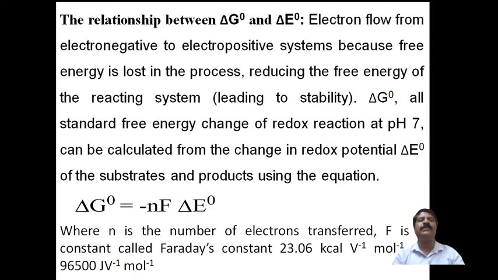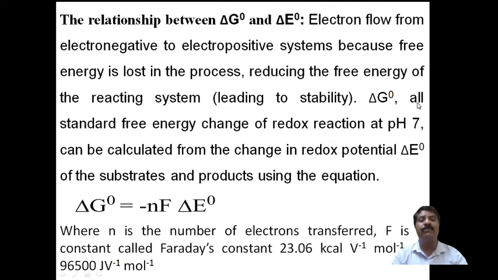It cannot take place without any external help, even though it is positive, and then it is more stable. But if the delta G naught value is negative, it takes place spontaneously, and it is more reactive. Therefore, we say that electrons flow from electronegative to electropositive systems, because free energy is lost in the process, reducing the free energy of the reactant system, leading to stability.